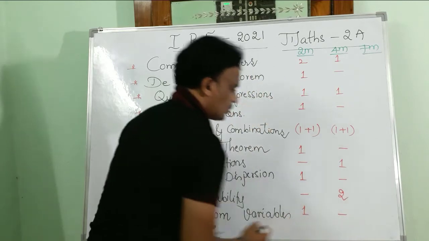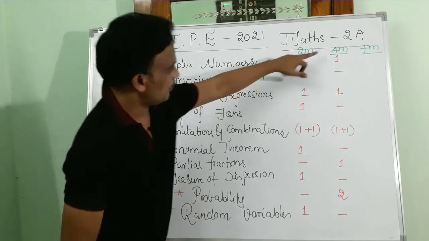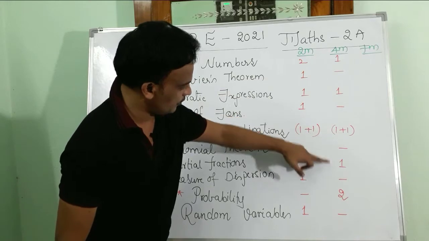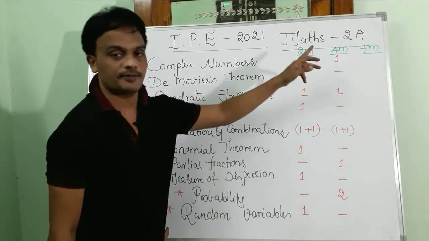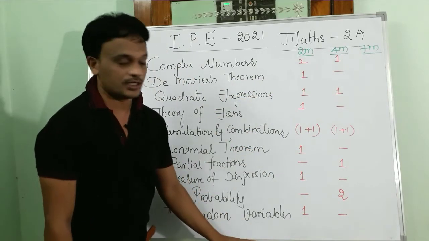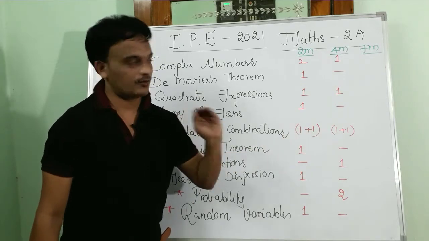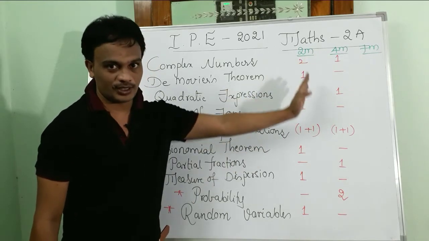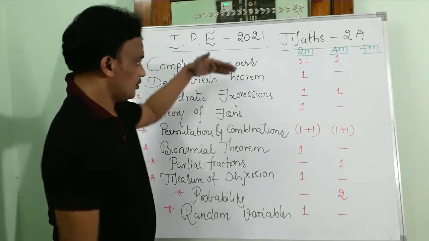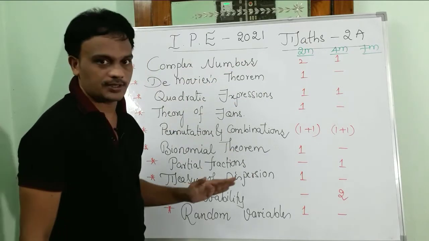So 1 plus 1 is 2, plus 2 is 4, 5, plus 2, 7 questions are there. Of course, you know that from the 7 questions you are going to write 5 questions, 5 into 4, so 20 marks. This is the weightage of the 4 marks questions from the various topics.